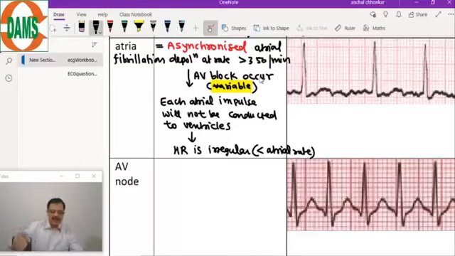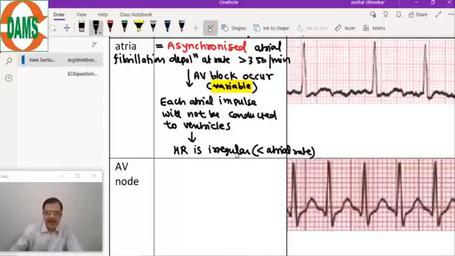These atrial impulses are coming randomly to the AV node from different sides of the atria, so they will cause variable AV block. As a result, each atrial impulse will not be conducted to the ventricles, and heart rate will be less than the atrial rate, and typically irregular.